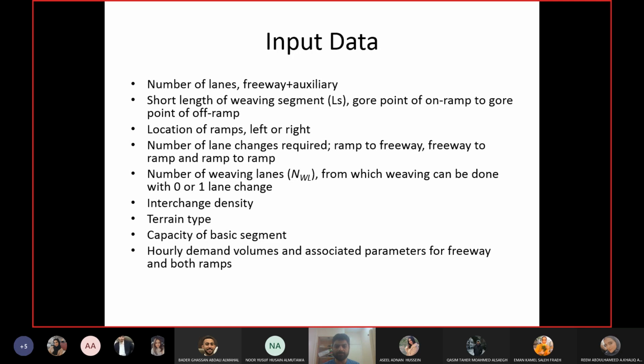So we need the volume, and what else related to volume do we need? We used it yesterday as well for the basic freeway segment. So if I give you just the hourly volume, what else would you ask me about the volume? Peak hour factor and heavy vehicles factor. Yeah, heavy vehicles factor or percentage of heavy vehicles, because then you can calculate the factor yourself.